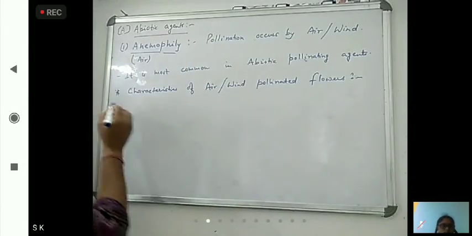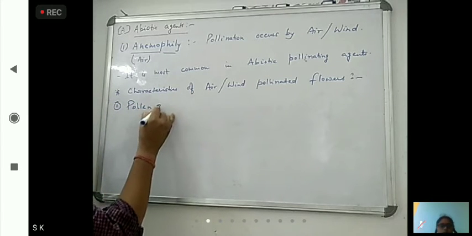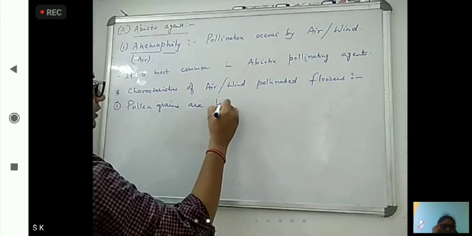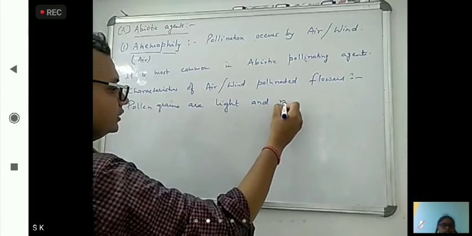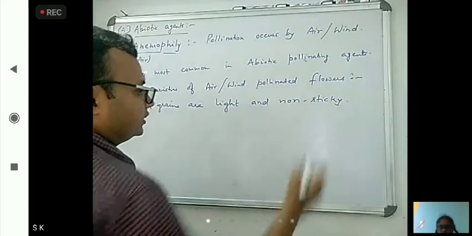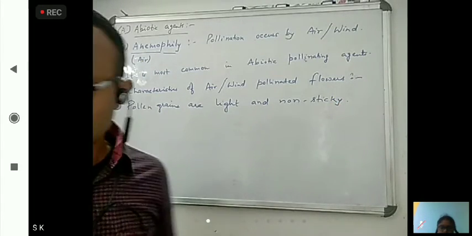So pollen grains are light and non-sticky. Why?